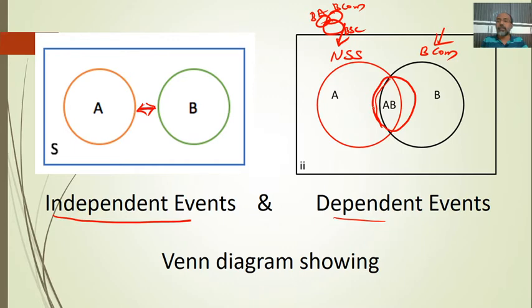Connected with NSS or NCC, library, cultural activities, etc. So there are dependent events, even though there are independent events. Case to case, we have to study whether the relation exists or does not exist. Whether dependency exists or not, right?